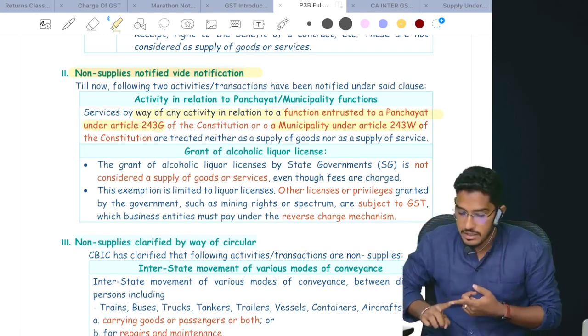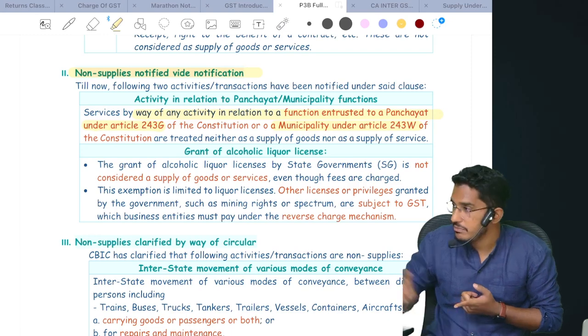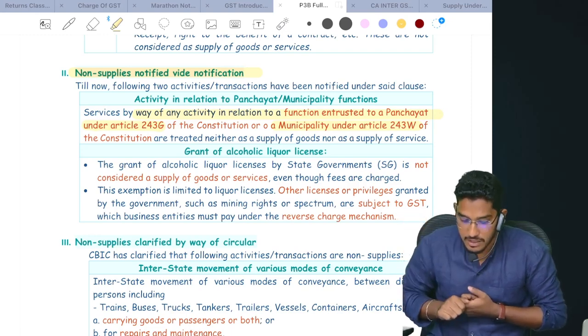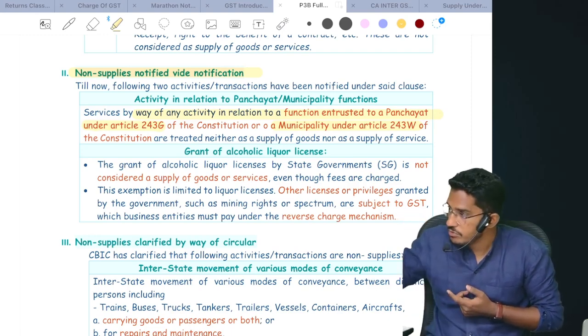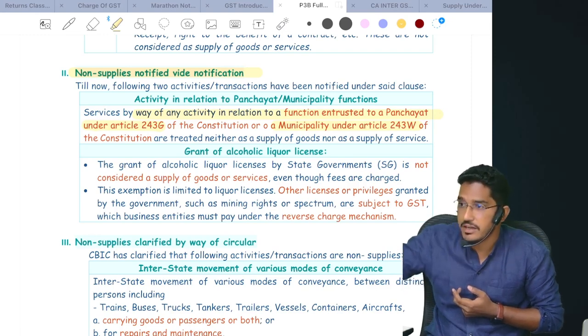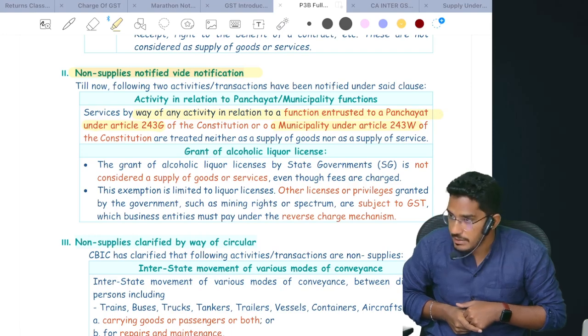Basically, for a panchayat, some functions are given to them under Article 243G of the Constitution. For a municipality, some activities are entrusted to them under Article 243W of the Constitution.